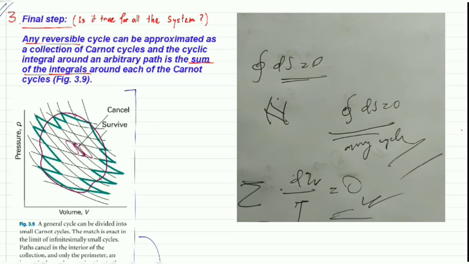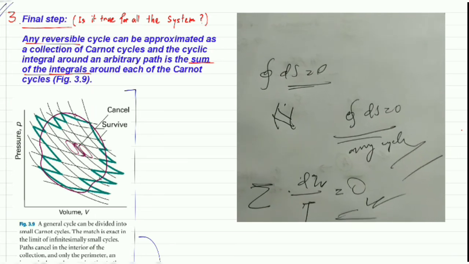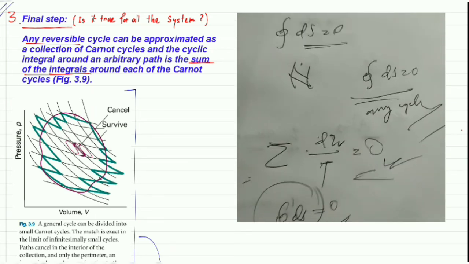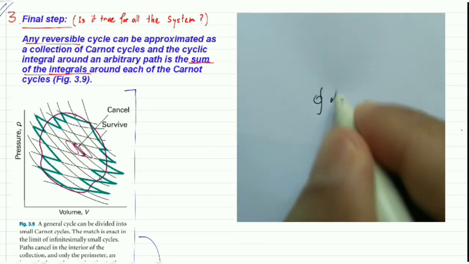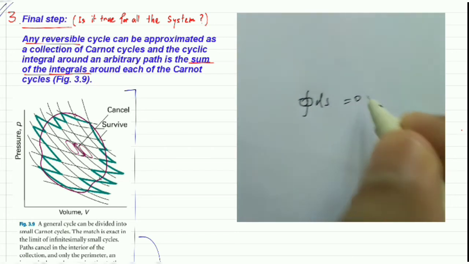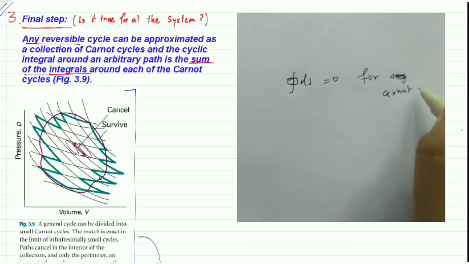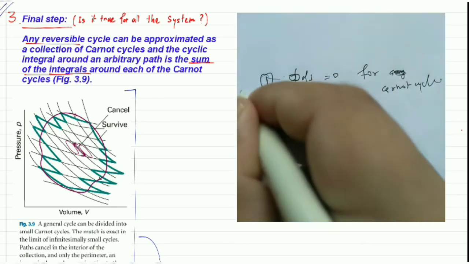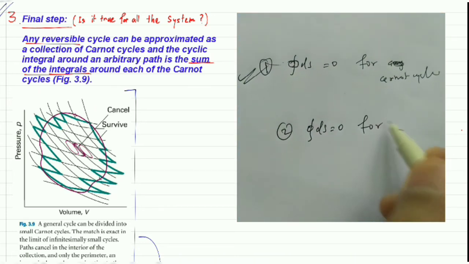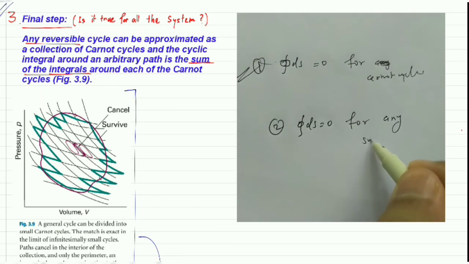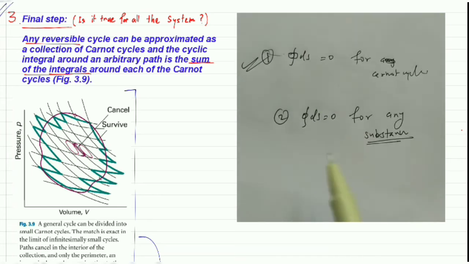So now we have already proved all three points. The first point is that the cyclic integration of ds is equal to 0 for a Carnot cycle. This one is already proved. The second point is that entropy is a state function for any substance, and we proved this one by using the concept of efficiency.